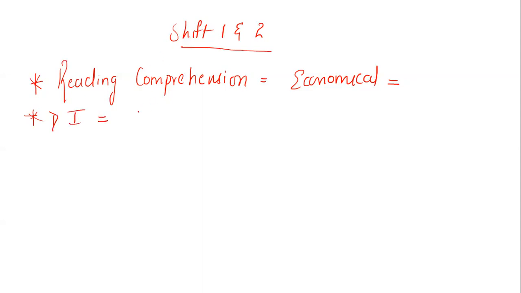The DI was again of moderate level, where you have a table. Whenever a table comes, the calculation becomes more. Practice of DI and RC, that is reading comprehension, will definitely help you clear these two questions. Those were not too tough, it was manageable.